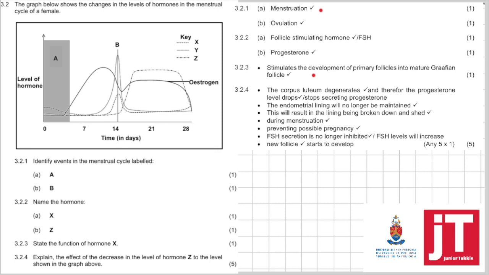So they're asking you the reason for it. Why? The corpus luteum degenerates and then the progesterone levels will stop secreting progesterone. The endometrium lining will no longer be maintained, and this will result in the lining being broken down and shed during menstruation to prevent possible pregnancy. Then FSH is no longer inhibited and the FSH levels will increase and a new follicle will start to develop.